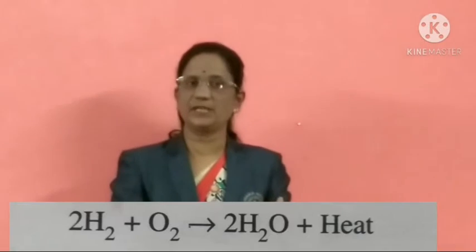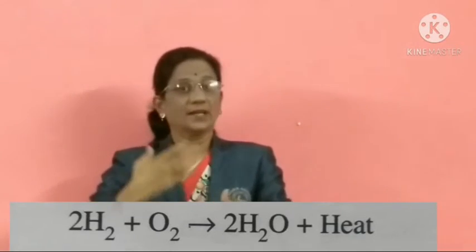And students, this reaction is a highly exothermic type of reaction. You know the meaning of exothermic reaction: the heat is released. That type of reaction we call an exothermic reaction. And the chemical equation for this hydrogen and oxygen reaction is as follows.